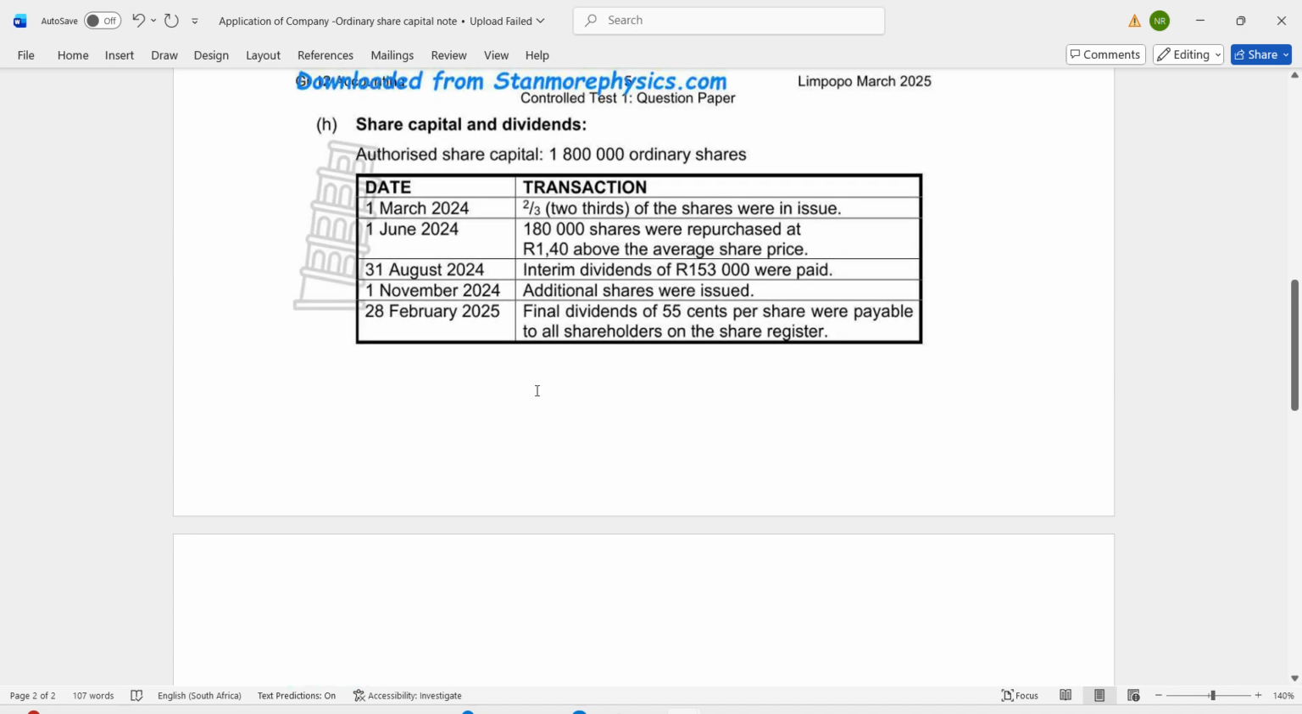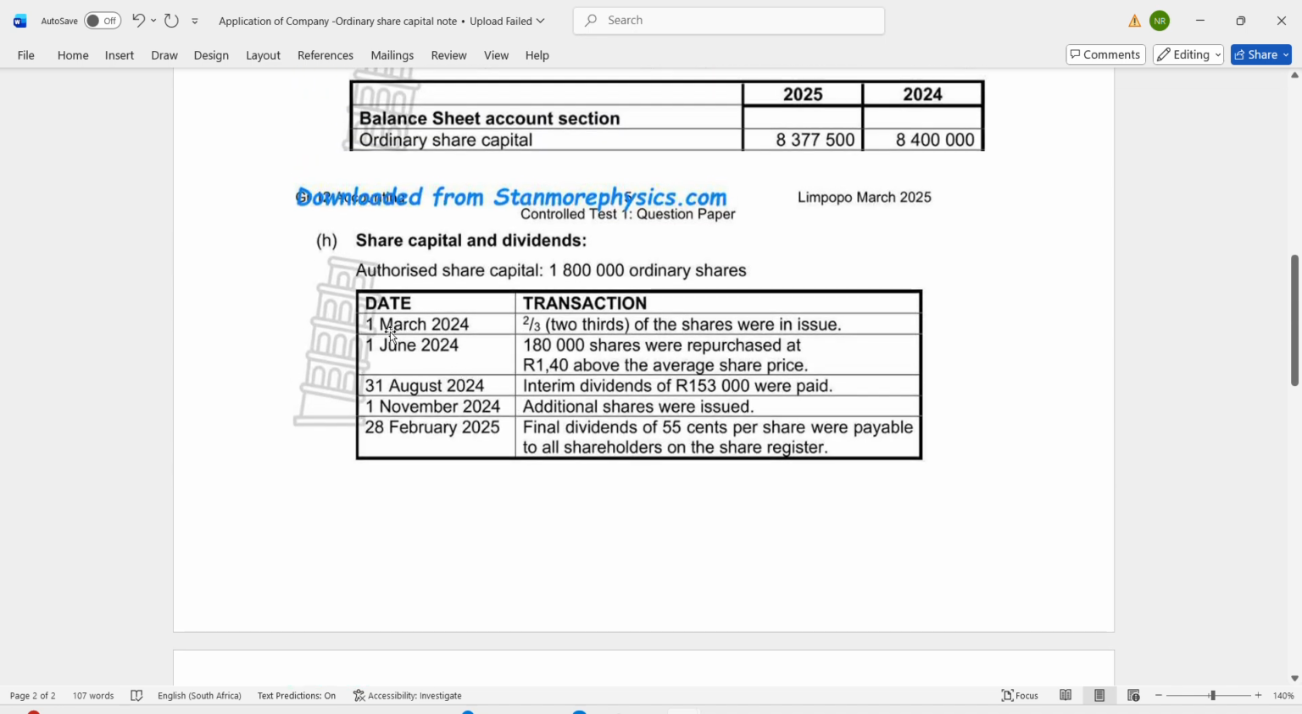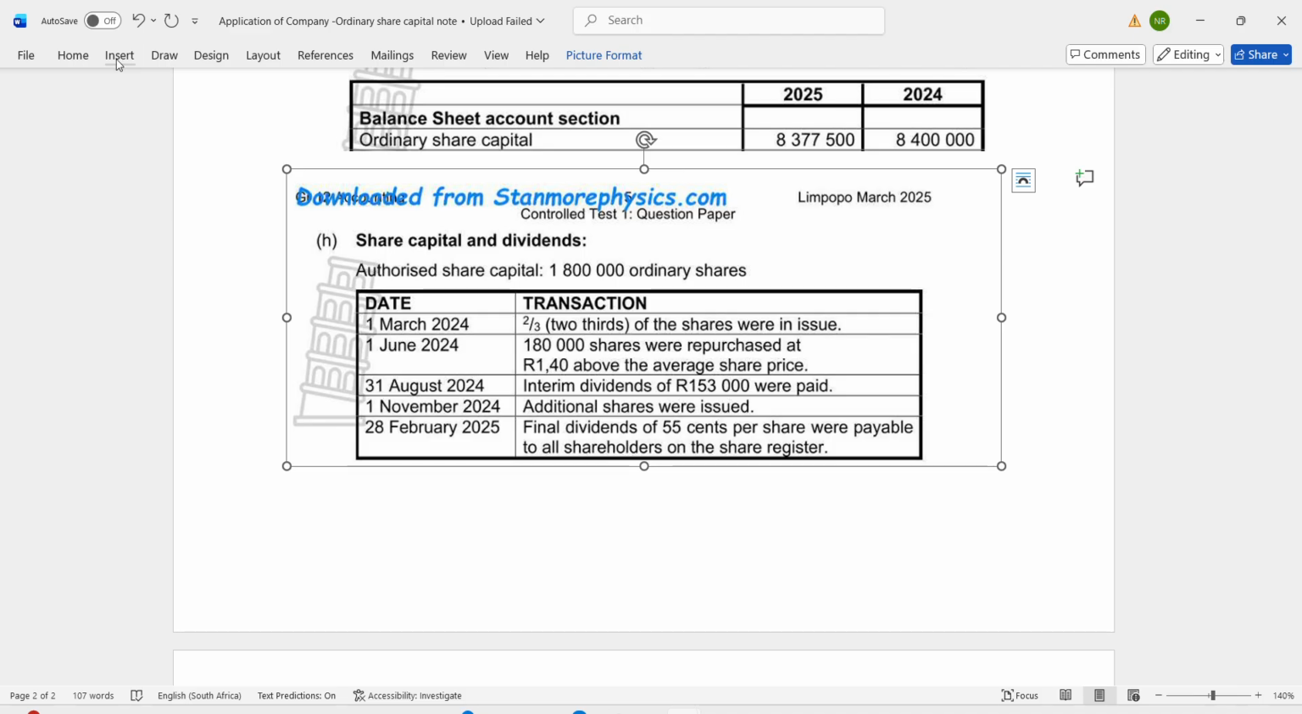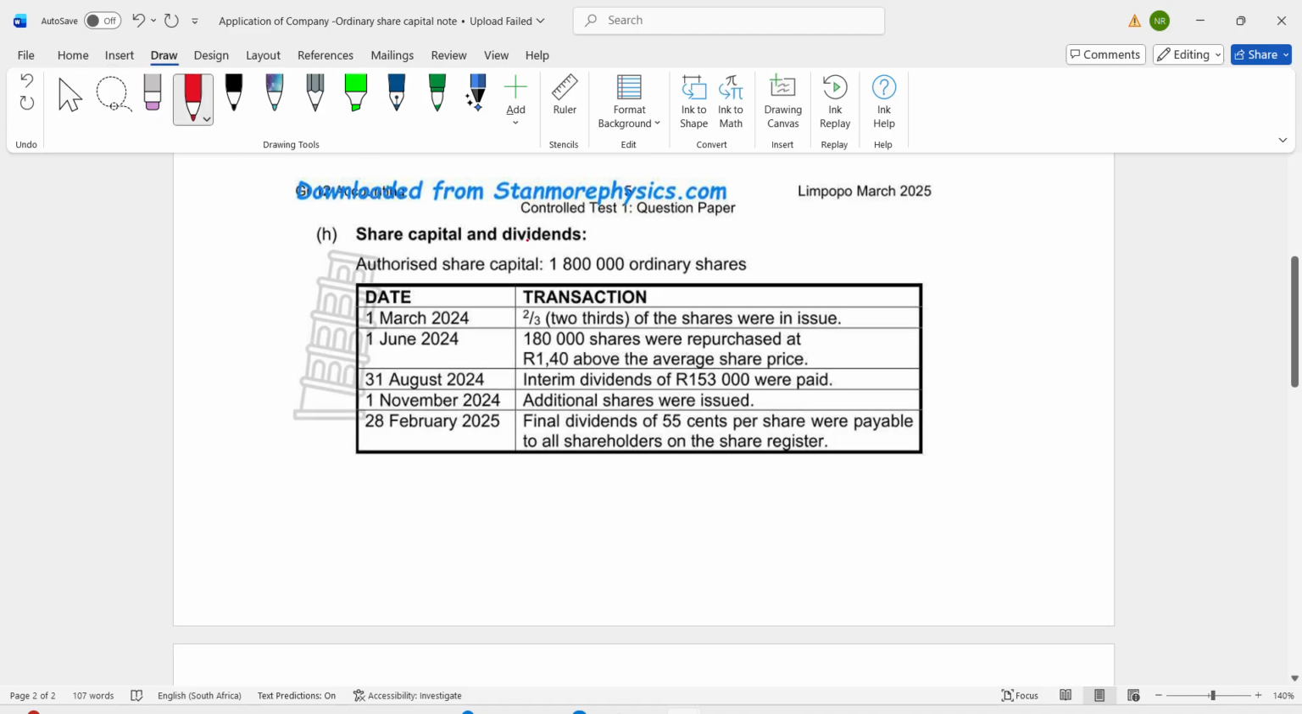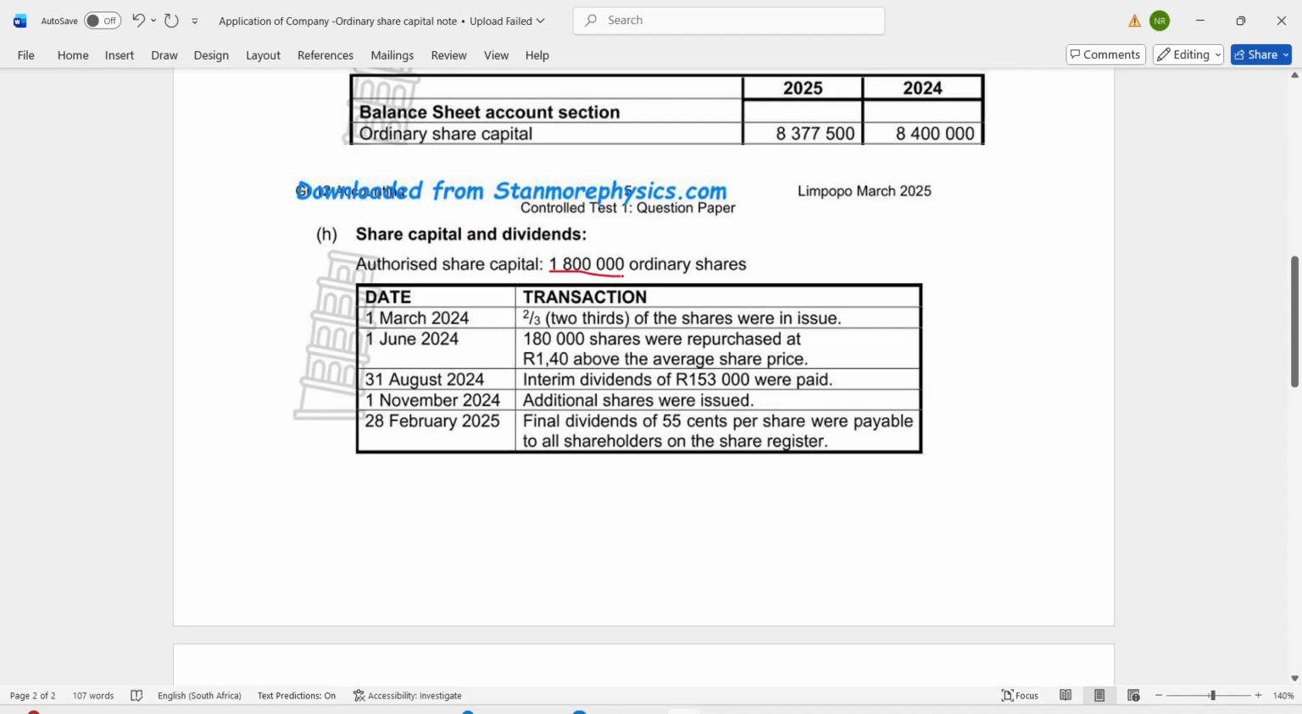No problem. So the first thing that you have to understand is that they say on the first, which is at the beginning of the year, 2/3 of the shares were in issue. When they say 2/3, they mean 2/3 of the authorized share capital, meaning 2/3 of these shares.